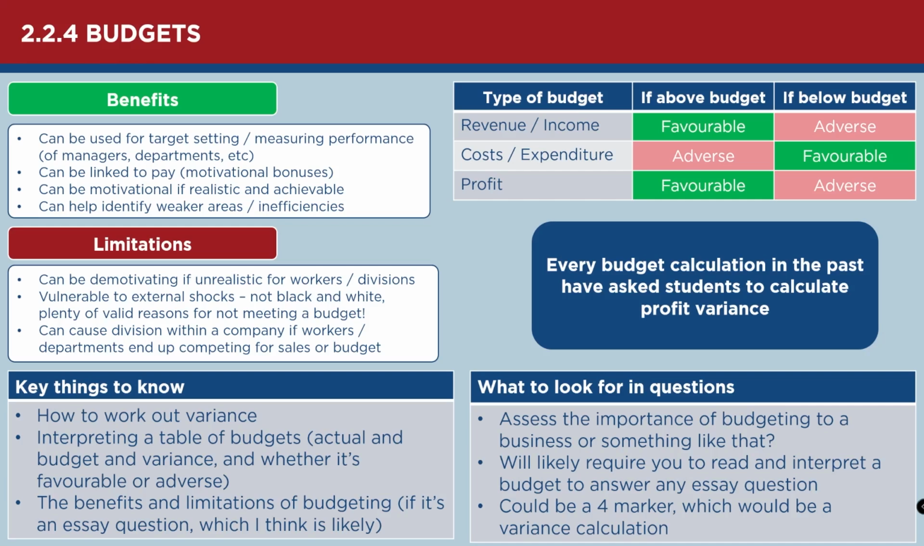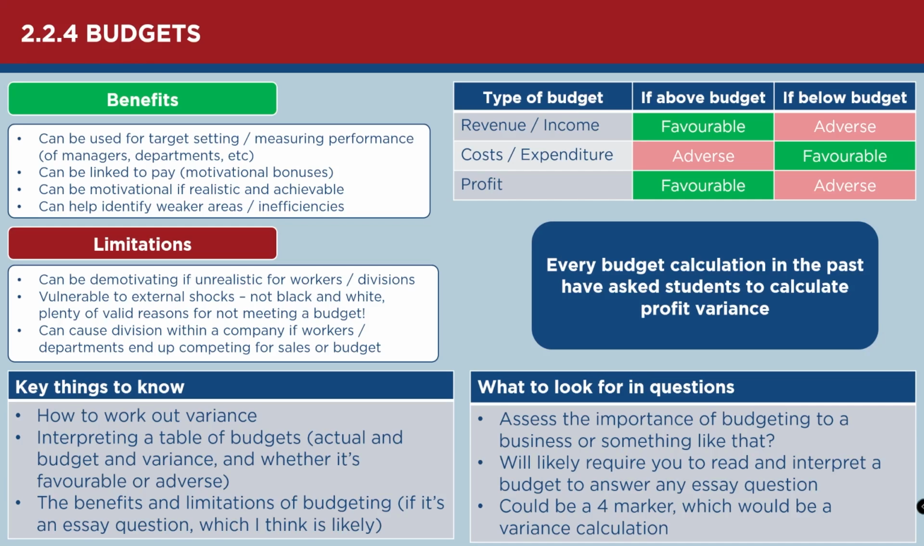It might potentially require you to read and interpret a budget to answer an essay question. It's not likely that they would ask you to calculate something to use in an essay question, but they might give you a table to read. It could be a 4-marker, in which case I would expect profit variance, and if that's the case, then get your calculation done in about a minute. Make sure you're really, really careful. Make sure you've said whether it's adverse or favourable, and then move on with the 3 minutes you've saved for the other questions that'll challenge you a little bit more.